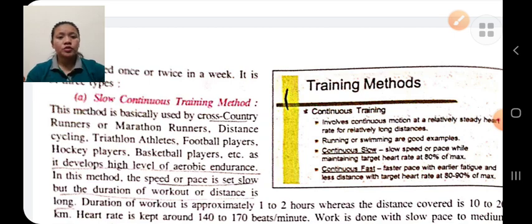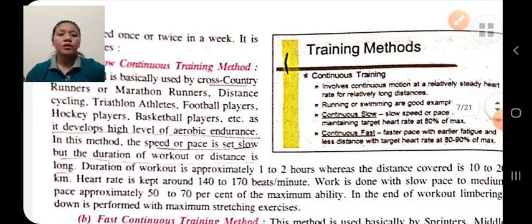In slow continuous training methods, the workout is usually done for approx 1 to 2 hours, the distance is 10 to 20 kilometers, our heart rate is kept around 140 to 170 beats per minute, and our speed is approx 50 to 70% of the maximum ability.